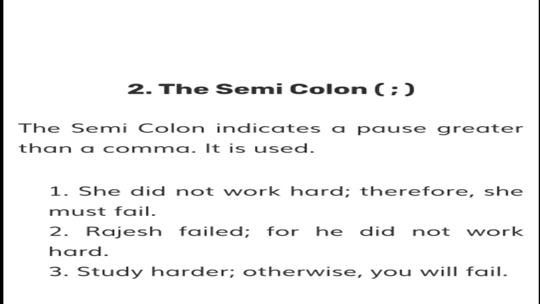Study harder; otherwise, you will fail. So you see in the second and third sentence, we had the semicolon expressing a longer pause, and in the third sentence, we had the semicolon after the word harder and the comma after the word otherwise. So accordingly, we have to pause longer and shorter.